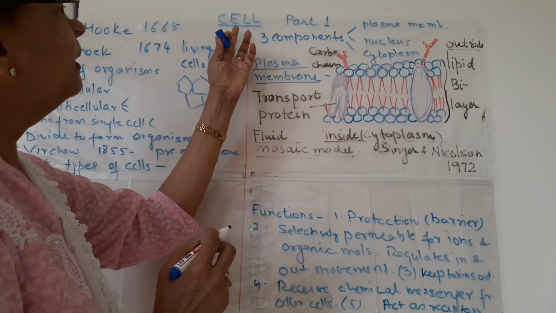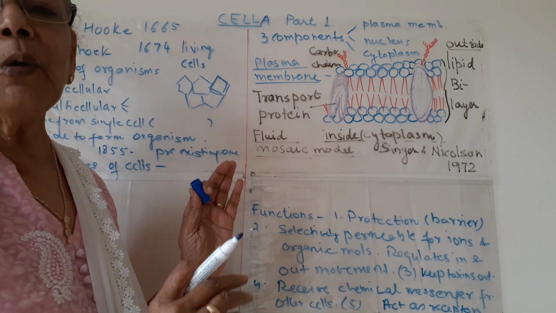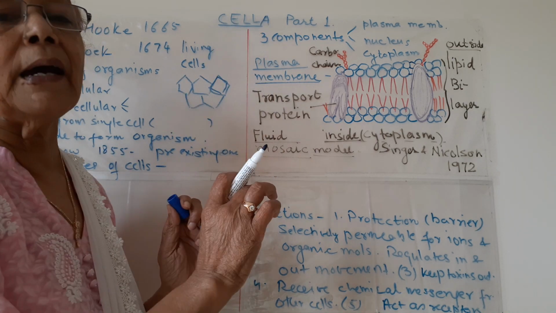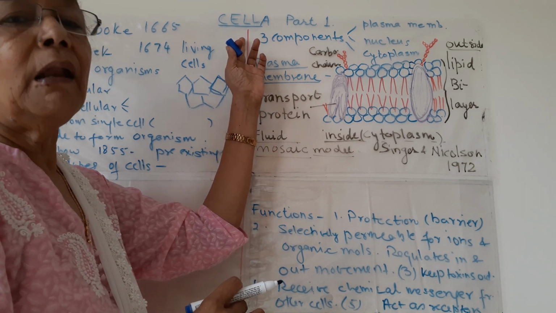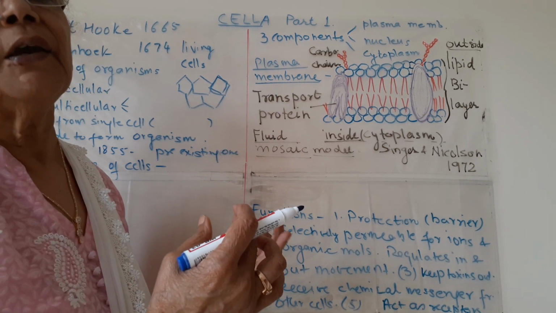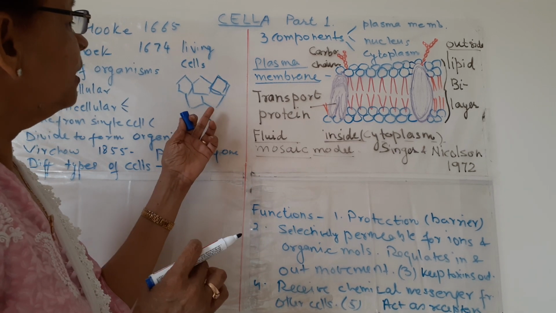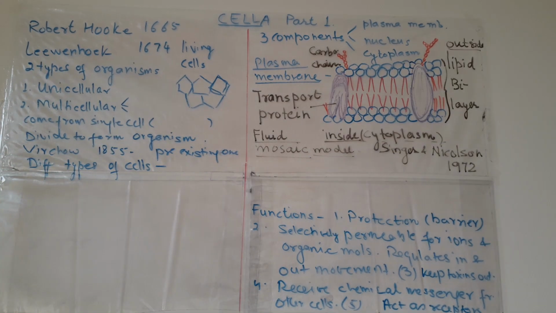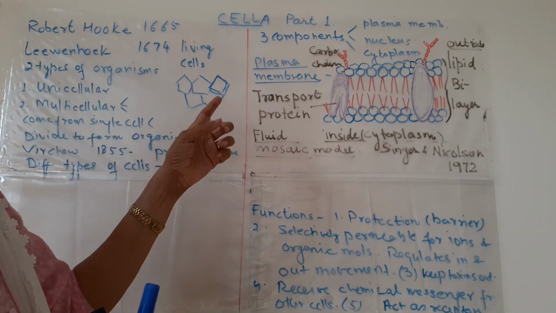But in Latin, cella means a small room or compartment, so he called this structure cella. And to date, we are using the same word, cell, for the actual cells we have in living organisms.